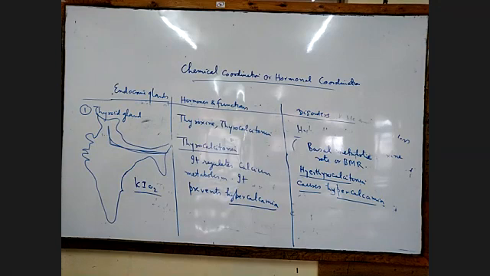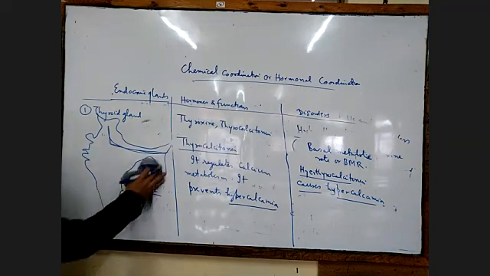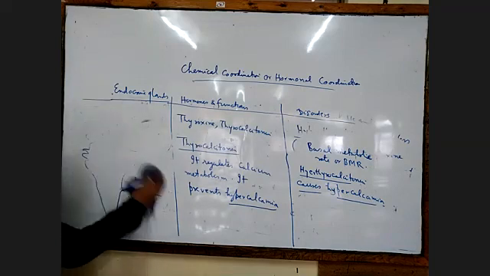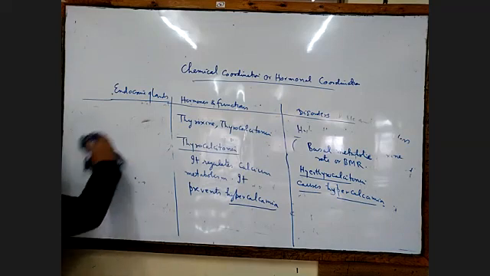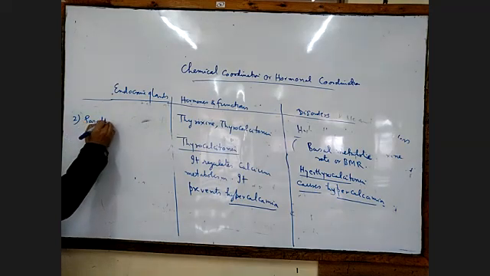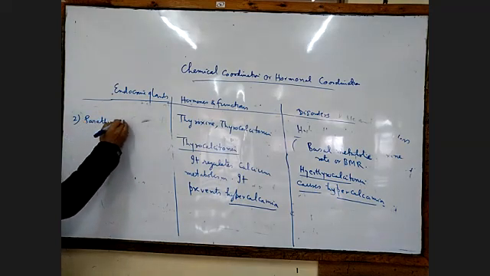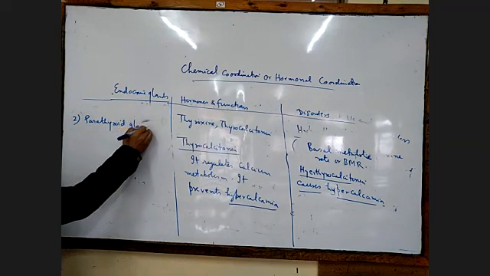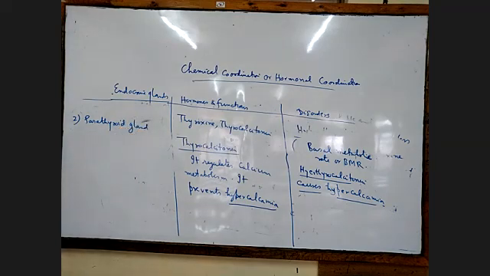Then we go to the parathyroid gland. Number 2 now, the parathyroid gland. Parathyroid glands are found below the thyroid gland.